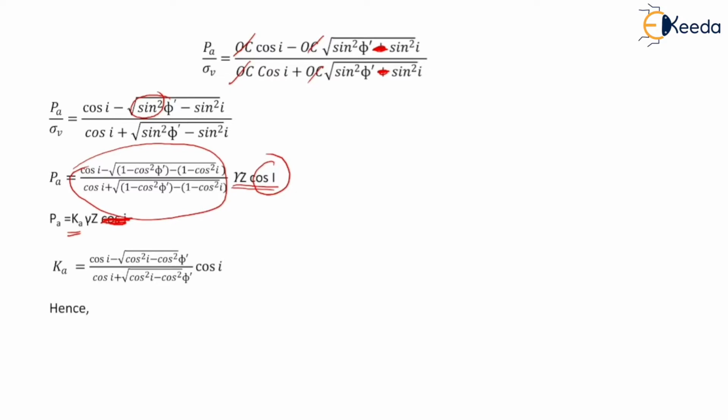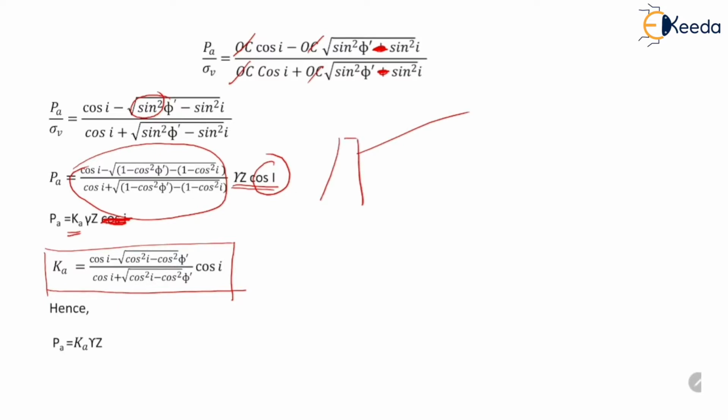So PA is equal to KA into gamma z. So this Ka is the coefficient of active earth pressure when the slope surface is inclined. Now we will determine the angle of inclination of failure plane in case of active earth pressure.